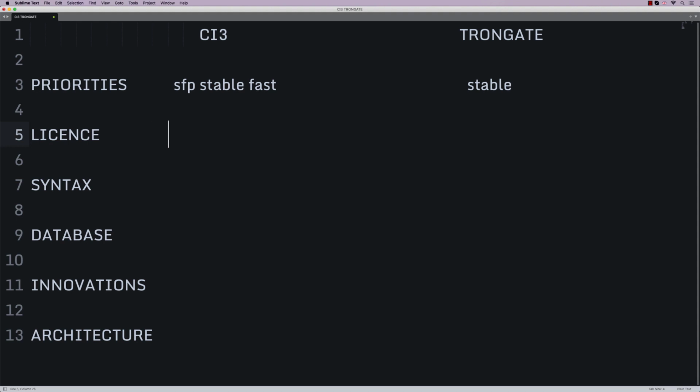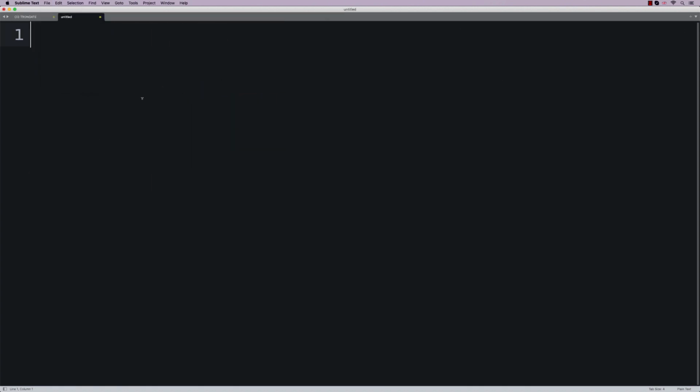As far as licenses go, both frameworks use the MIT license. So there's no problems using this stuff commercially. There's nothing uncool or anything. As far as syntax goes, they're very, very similar. Now, they don't share any core code. There's not one single line of Codeigniter code inside Trongate. But there are some similarities with syntax. I'm going to show you some of them and just give you an idea of how these two things look.